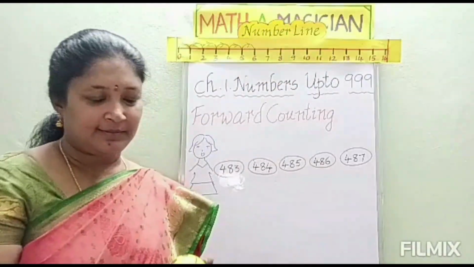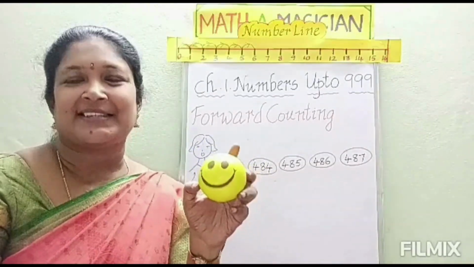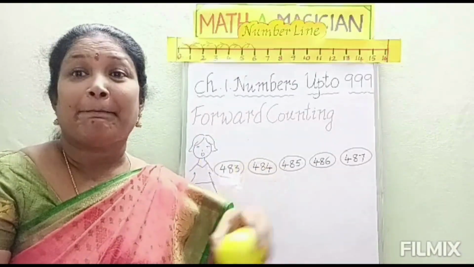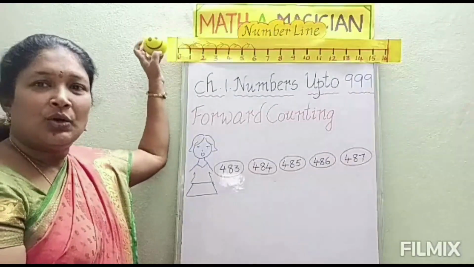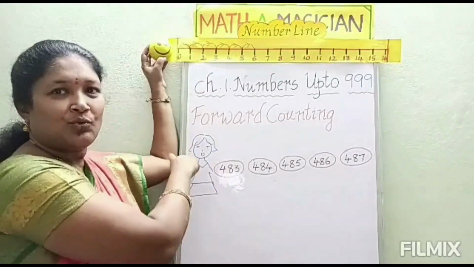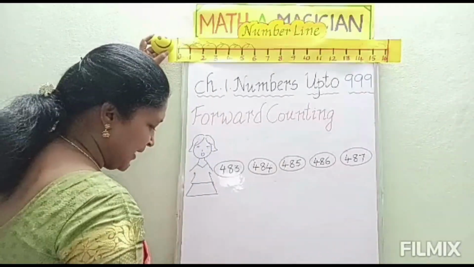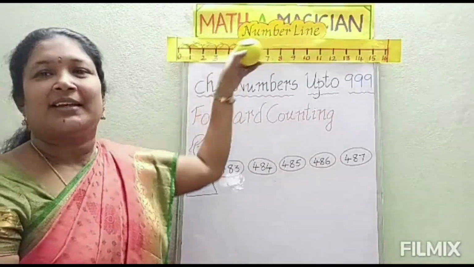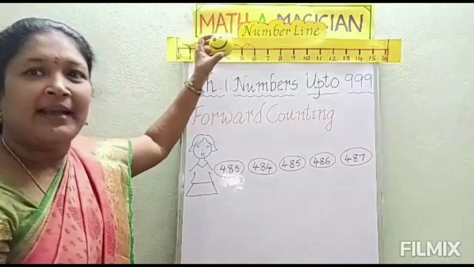See here. What is this children? Smiley ball. Yes, smiley ball. So the ball, how does it move? It will bounce. See here, the smiley ball wants to move from this side to that side. From one side to another side, it wants to reach. So here, the smiley ball wants to bounce on the numbers. It likes numbers very much. So it bounces on the numbers by jumping.